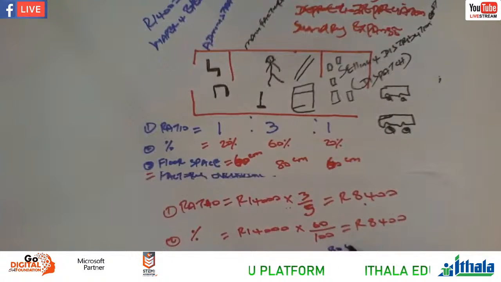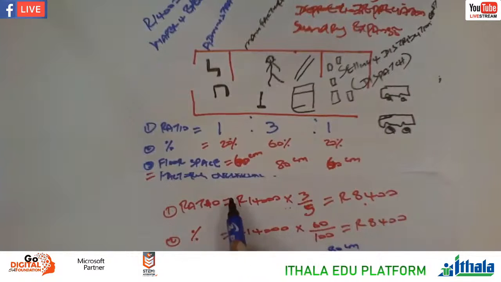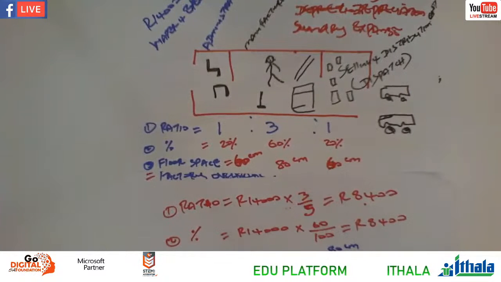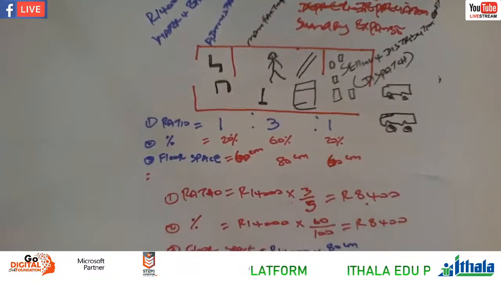80 square meter divided by the total here. You can see here with 60 and 60, that is 120. So here we divide by 200. So we do the calculation now. 14,000 times by 80 divided by 200.